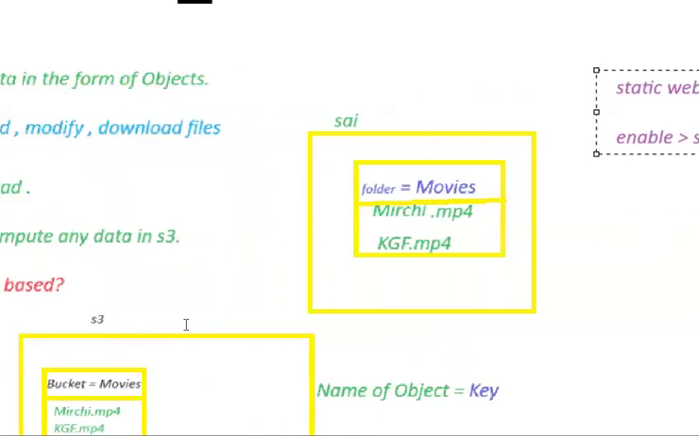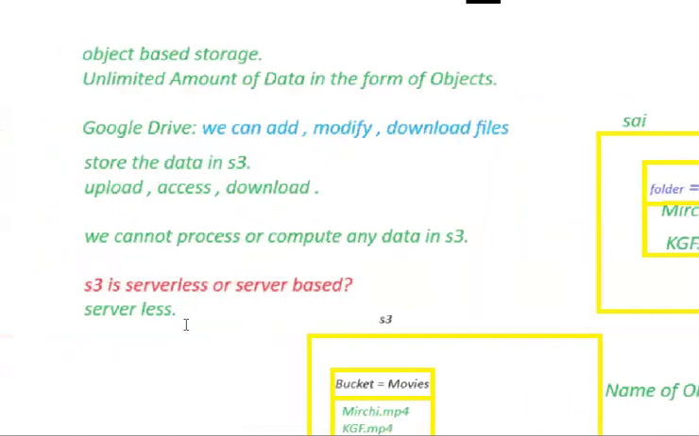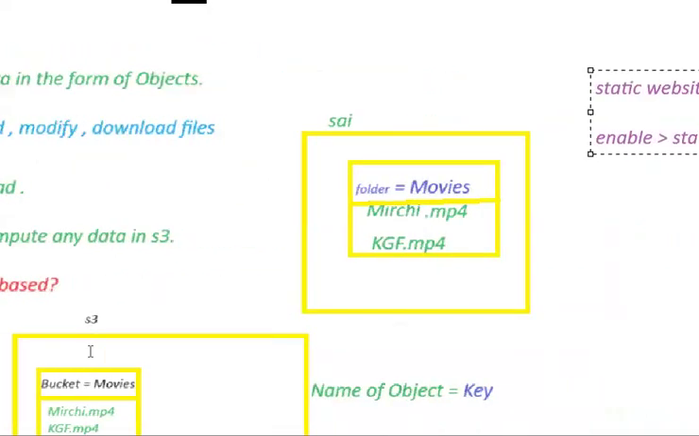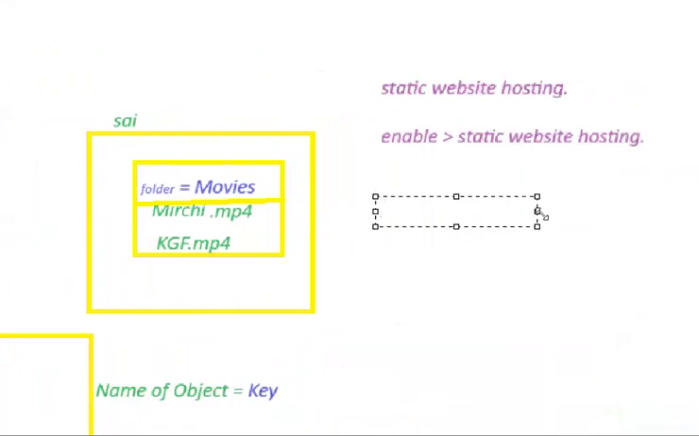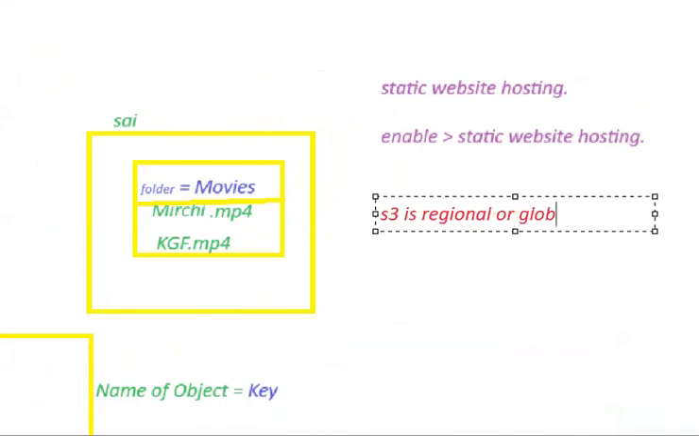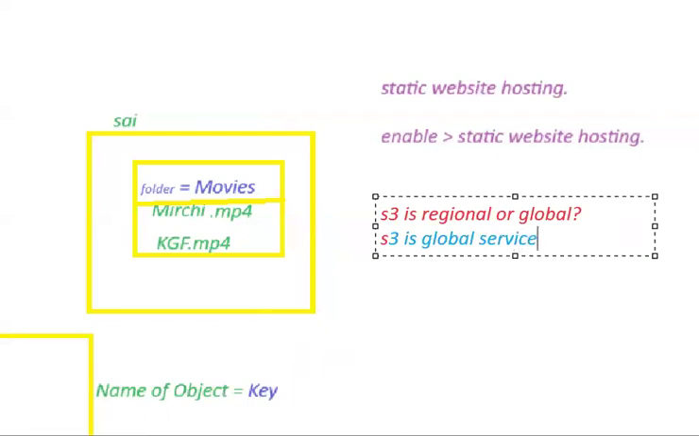Is S3 regional or global? So let me write the question here. S3 is regional or global is the question. The answer for this is S3 is a global service, whereas buckets are regional. Only buckets are regional.